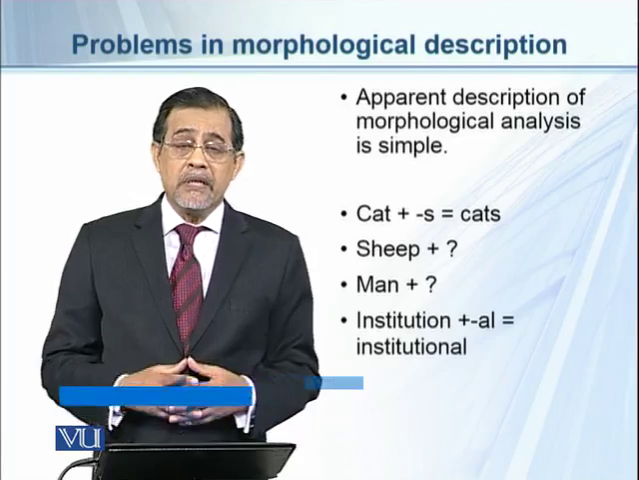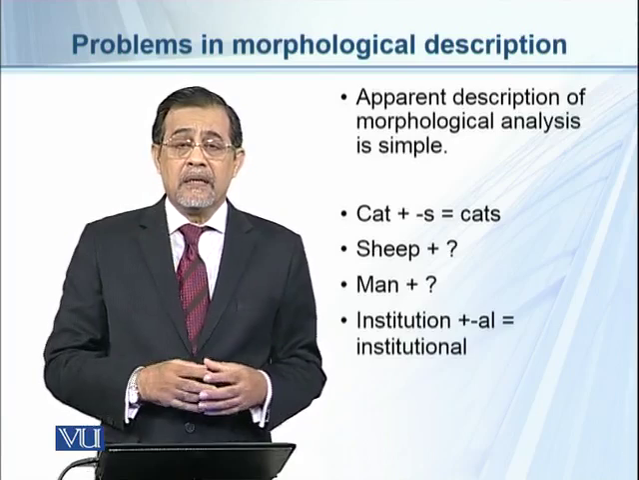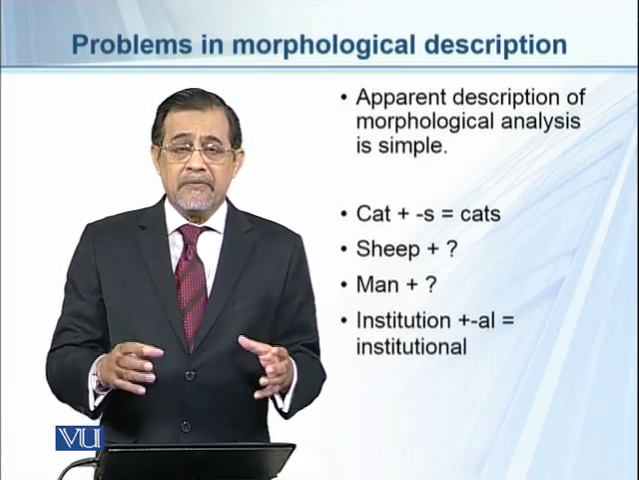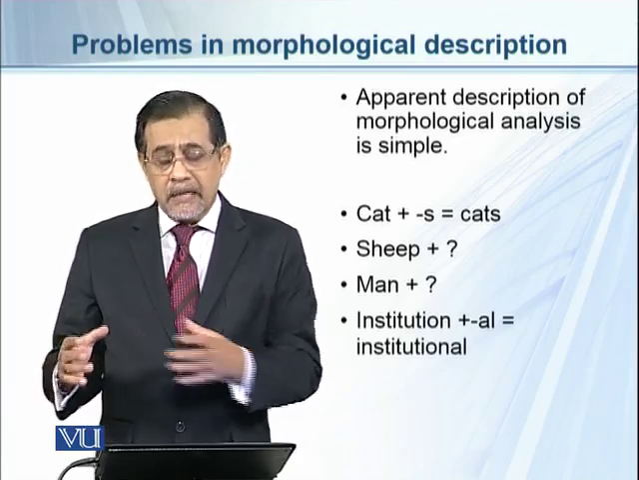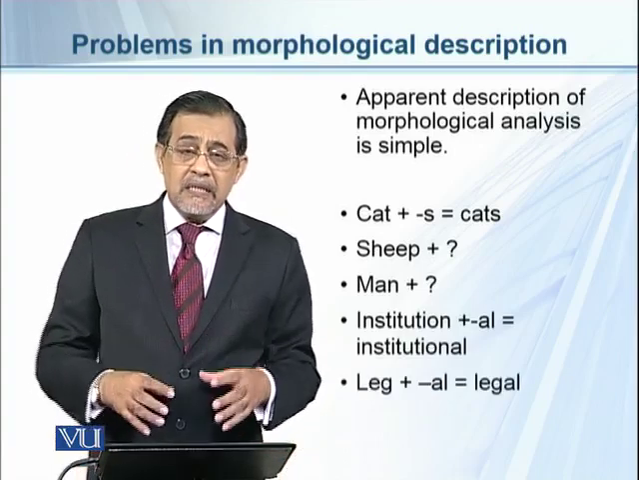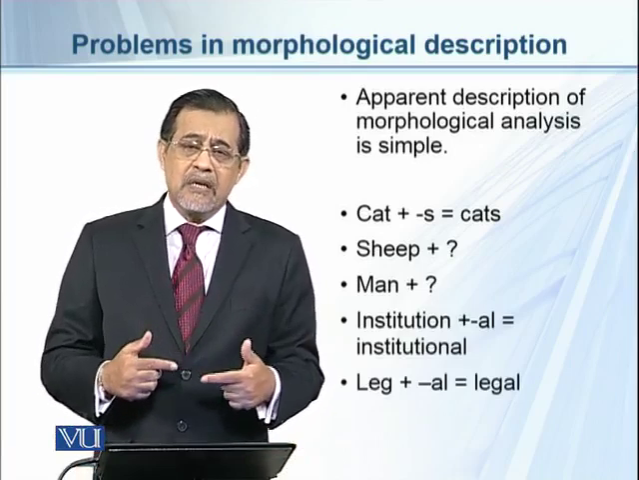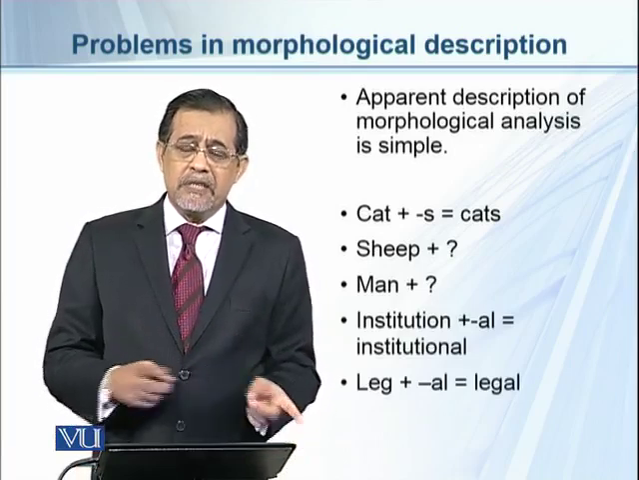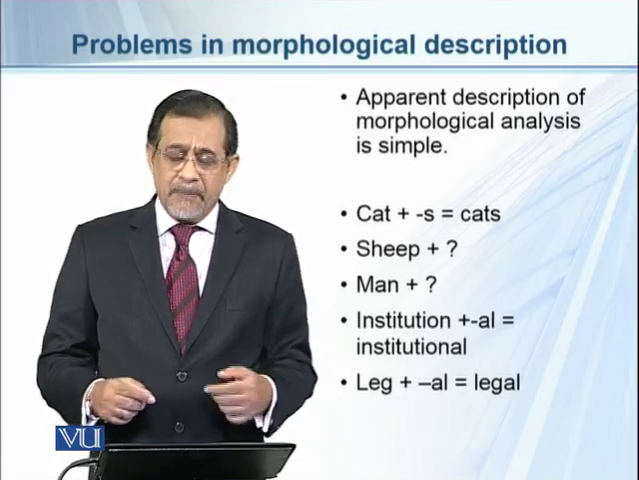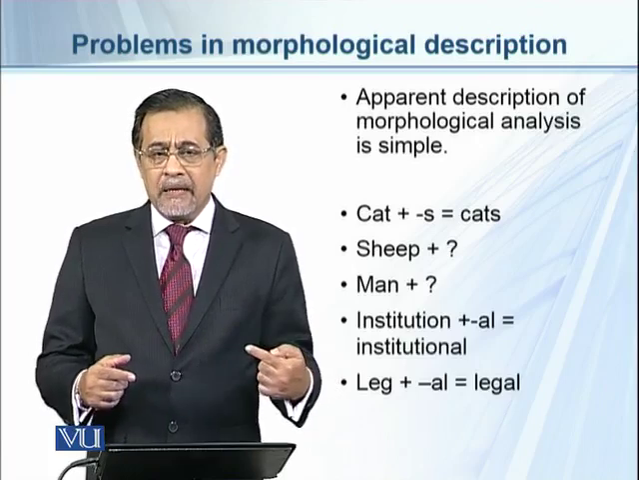Similarly, look at the word institution. You add al and make it an adjective, institutional, right? But is the word legal a similar case of a derivational morpheme, that al is a derivational morpheme added to leg?